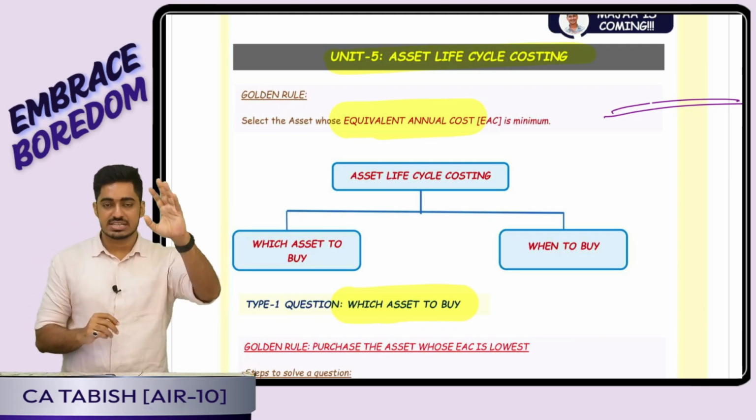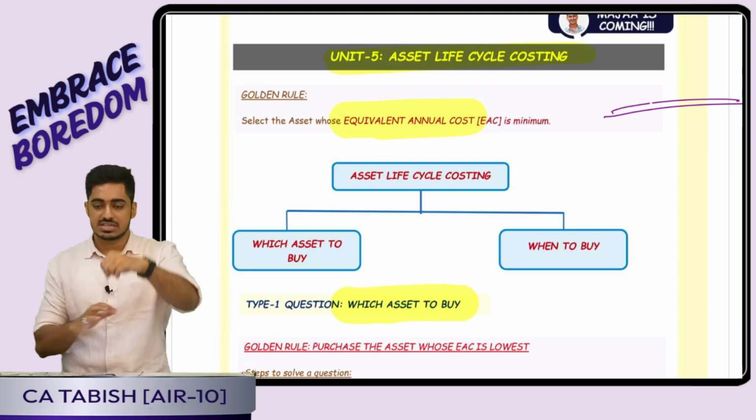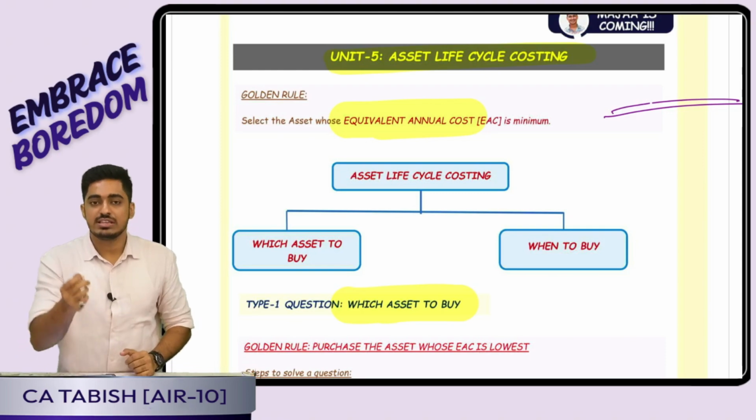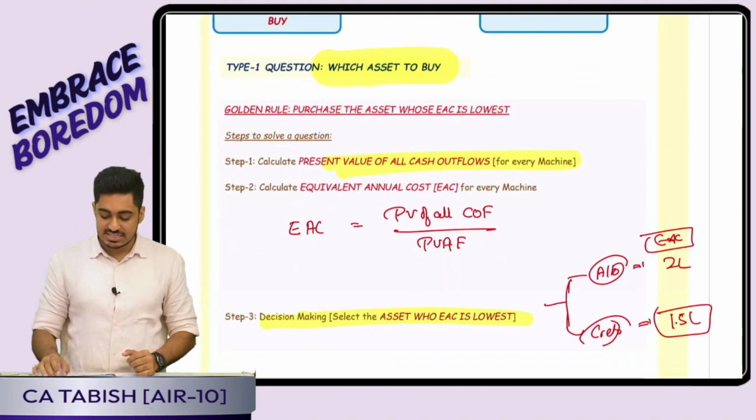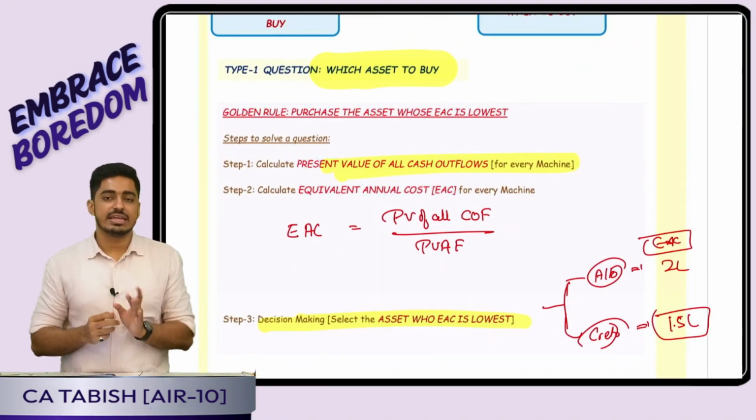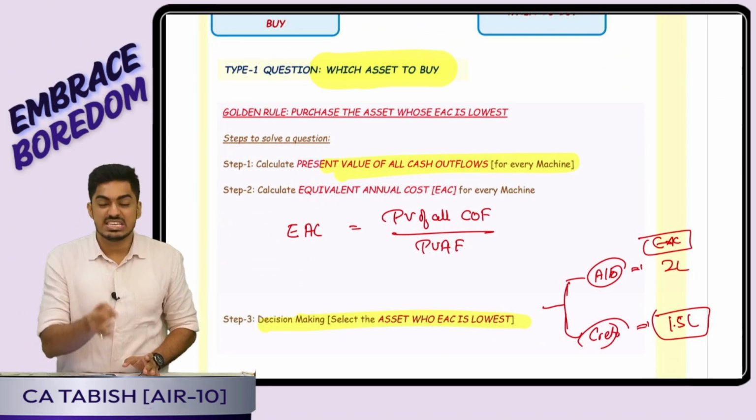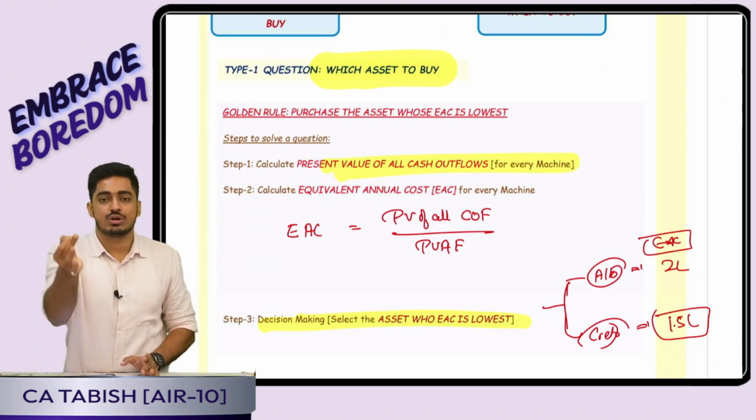Type 1 question is asking which asset should I purchase. Type 2 question is asking when should I purchase. Okay, which asset should I purchase? Simple one-liner. Purchase that asset whose EAC, equivalent annual cost, is lowest.